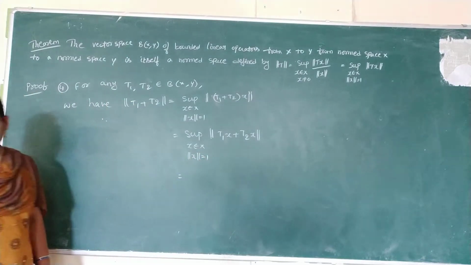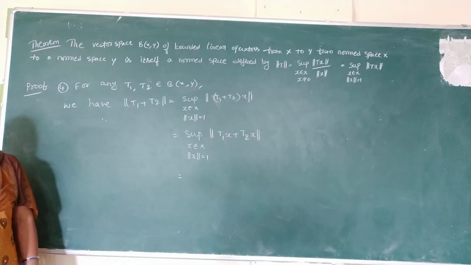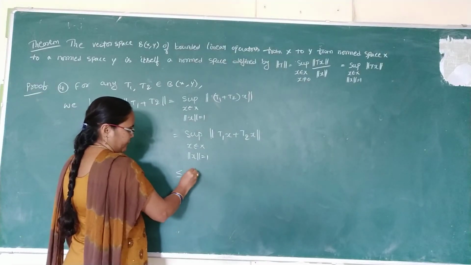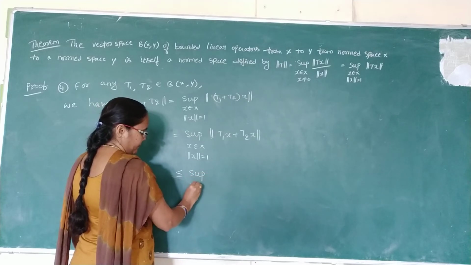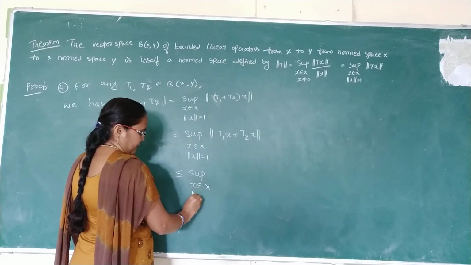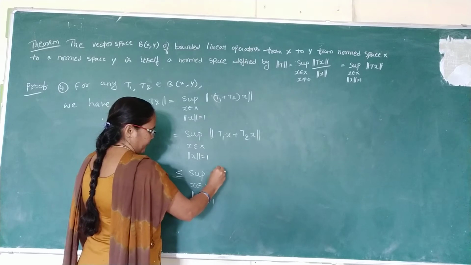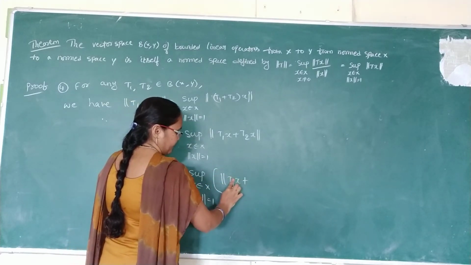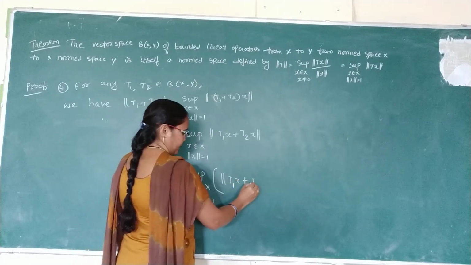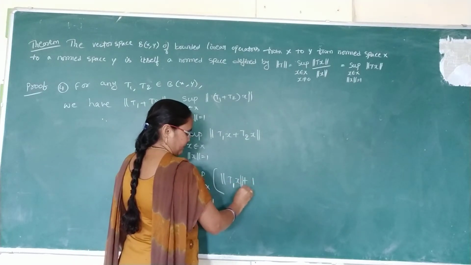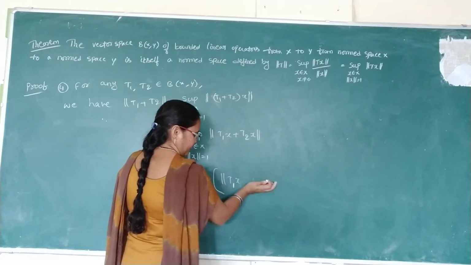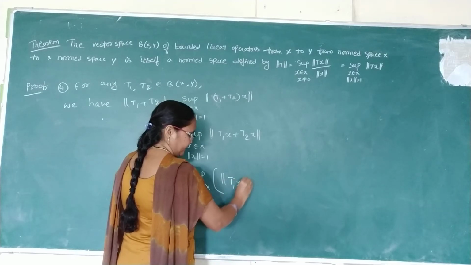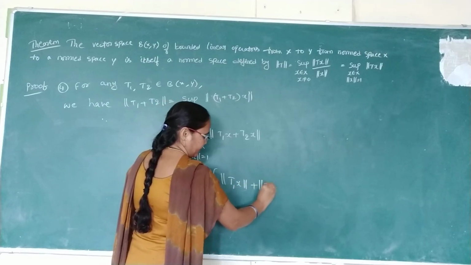Now here we have to apply the norm of a plus b formula, which is less than or equal to the supremum over x belongs to X and norm x is equal to 1, less than or equal to norm a plus norm b, that is, norm T1x plus norm T2x.